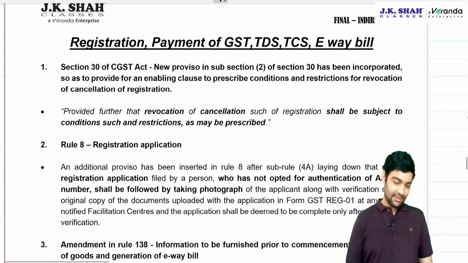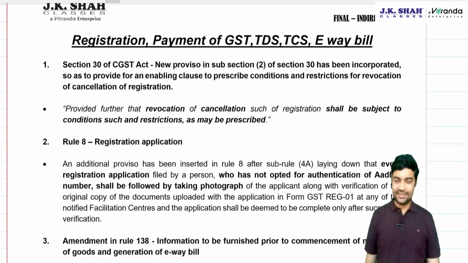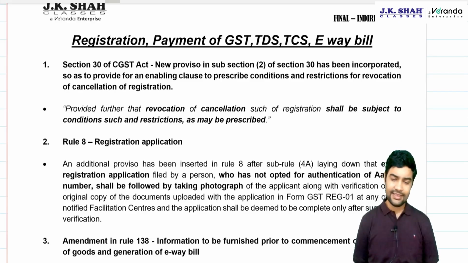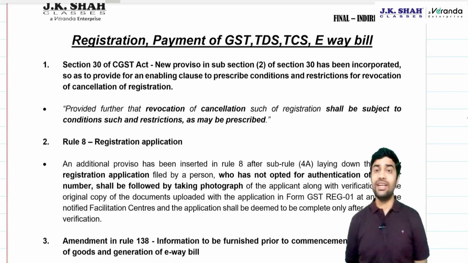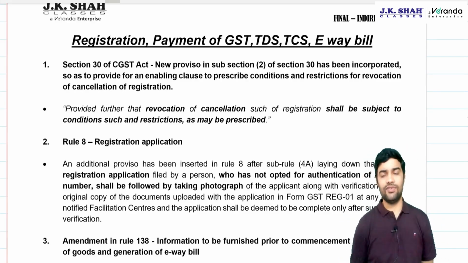Okay, now let's see some amendments which have taken place in payment of GST, registration, TDS, TCS, even. A very small point, registration. Now, revocation of cancellation, section 30. There used to be a lot of problem with regard to revocation of registration whenever there is a cancellation of registration.